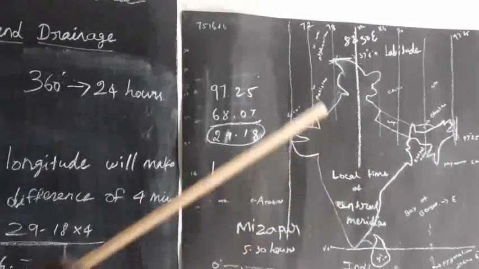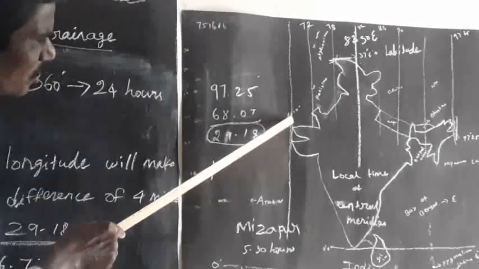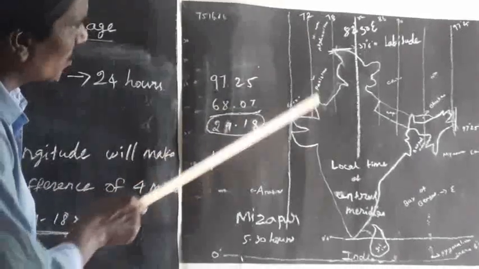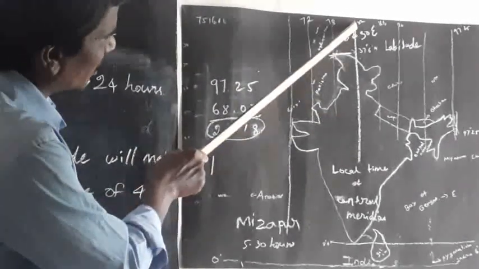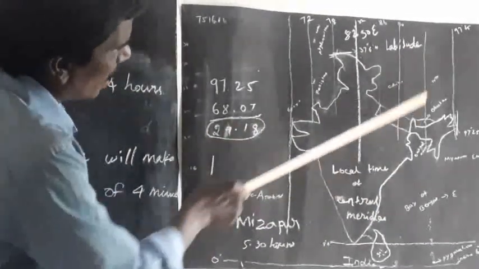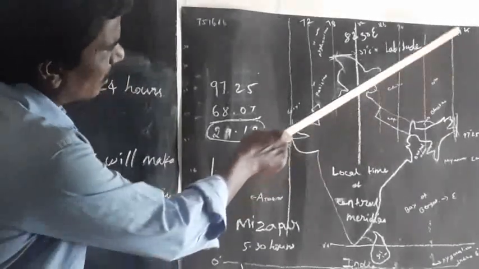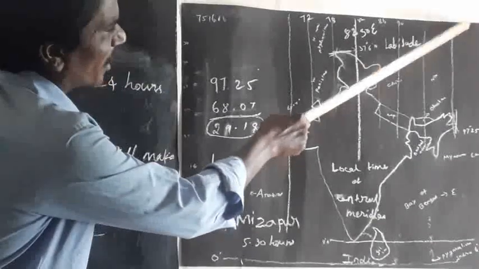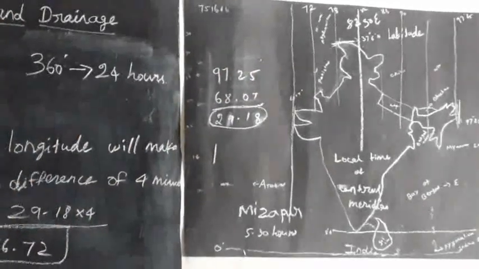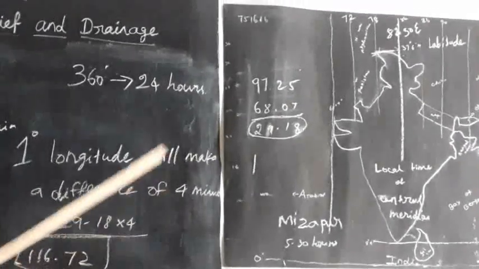Gujarat is located at longitude 68.07, and then 72, 78, 82, 86, 90, 94, and Arunachal Pradesh is located at longitude 97.25. So one degree of longitude makes a difference of 4 minutes.